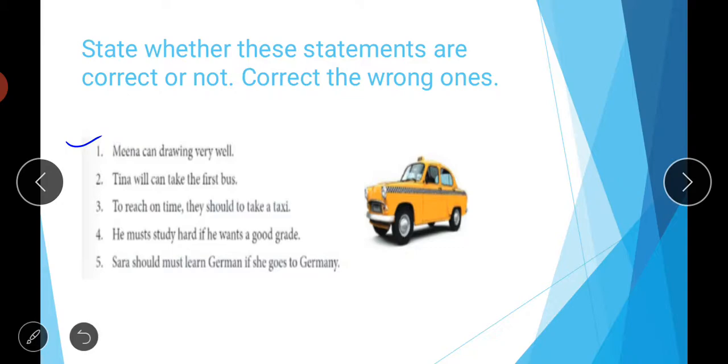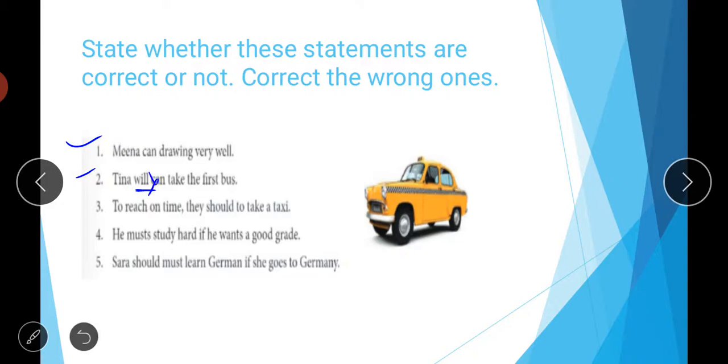Then if we talk about sentence number 2, "Tina will can take the first bus." See, this is the last rule that we just talked about. What was given in that rule is that we can't use two modals simultaneously or together. In "Tina will can take the first bus," we are using two modals, so that's why it's wrong. We will simply say, "Tina will take the first bus." You can remove the word can from here, as can is completely wrong.